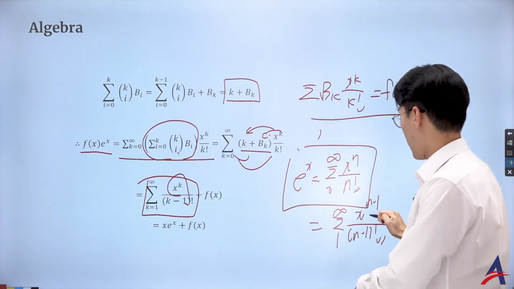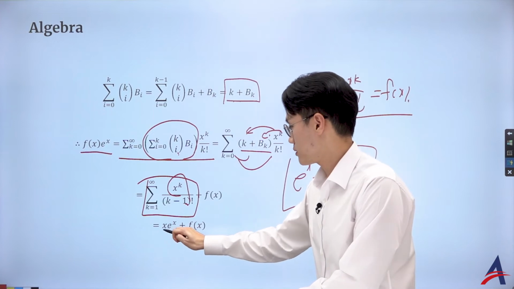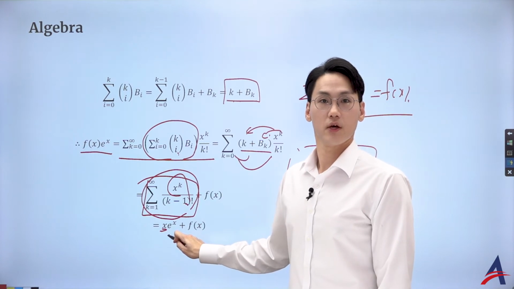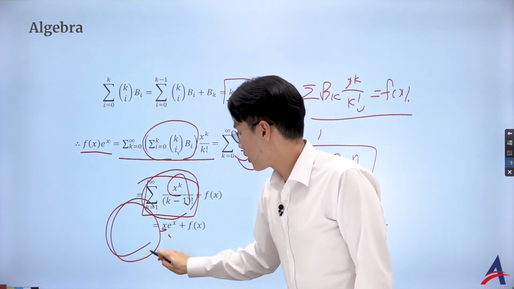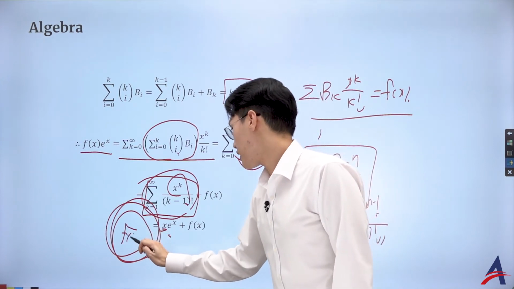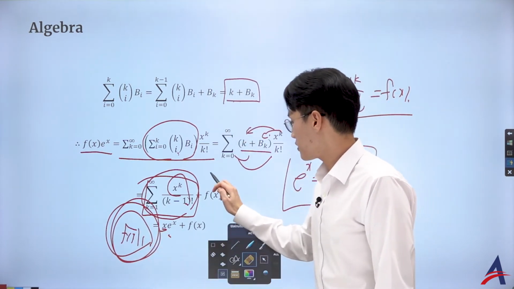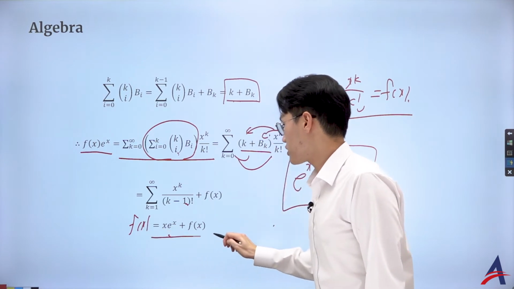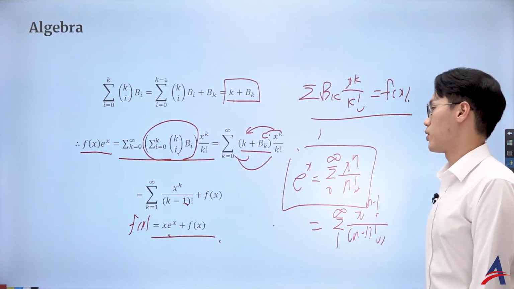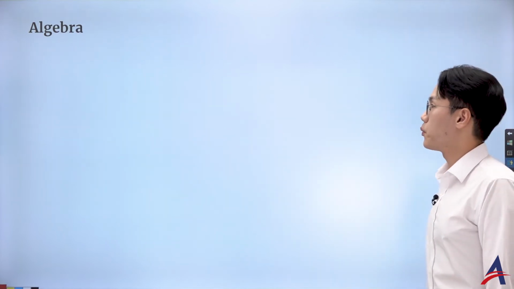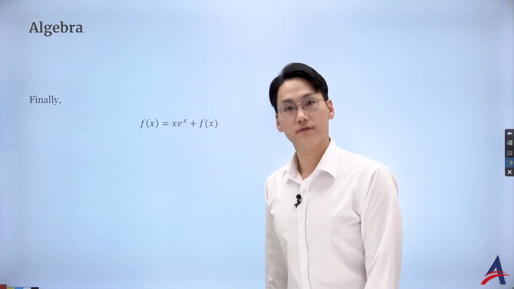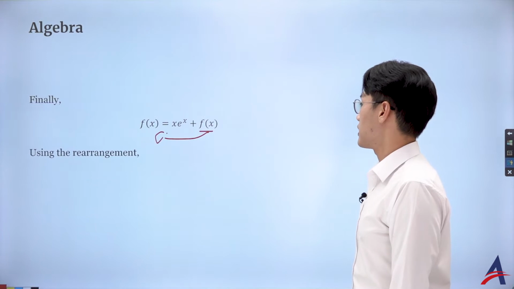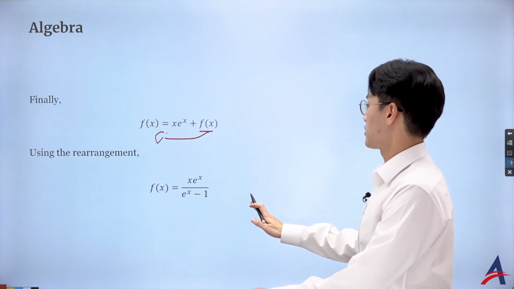But then remember, I got the x to the power of k because I can just simply multiply by the x on it. So that is just the Maclaurin series definition of x times e to the power of x. Oh, hold on a sec. So what was the left-hand side? This journey started with just the left-hand side being f(x). And using this fancy Cauchy product and all that, what we actually ended up having is this f(x) is equal to simply x times e to the power of x plus f(x). Oh, wow. Okay, you can actually perform more rearrangement to get the following f(x) function. So what I like to do is just rearrange to the other side. Hold on a sec. Doesn't it just cancel out?